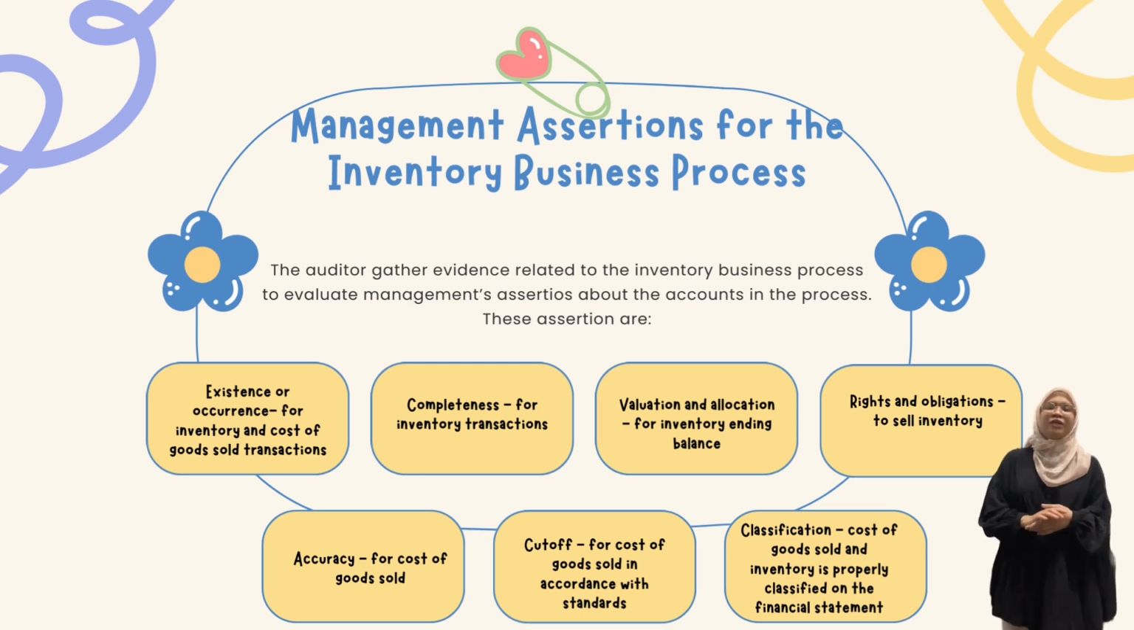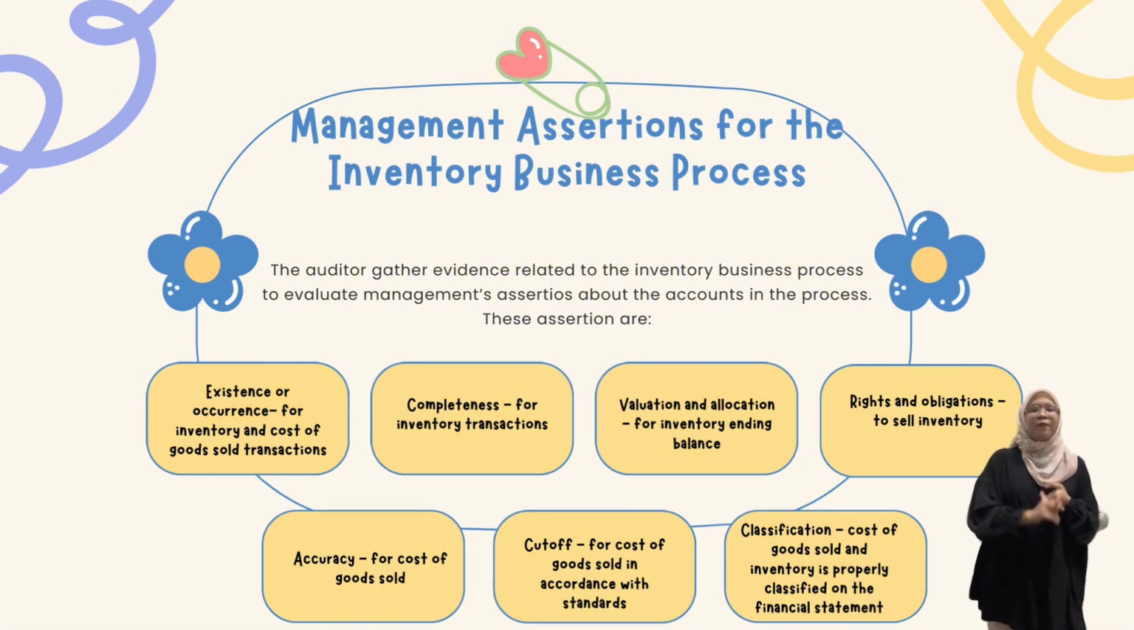Okay, the last part I will present is management assertions for the inventory business process. The auditor gathers evidence related to the inventory business process to evaluate management assertions about the accounts in the process. These assertions are, firstly, existence or occurrence for inventory and cost of goods sold transactions. The next one is completeness for inventory transactions. The next one is valuation and allocation for inventory ending balance.